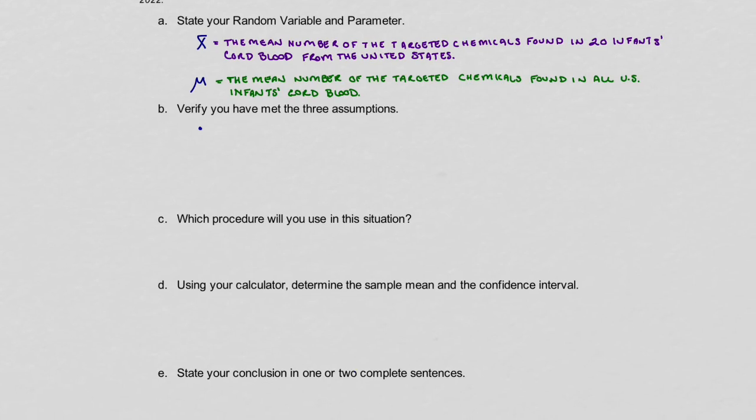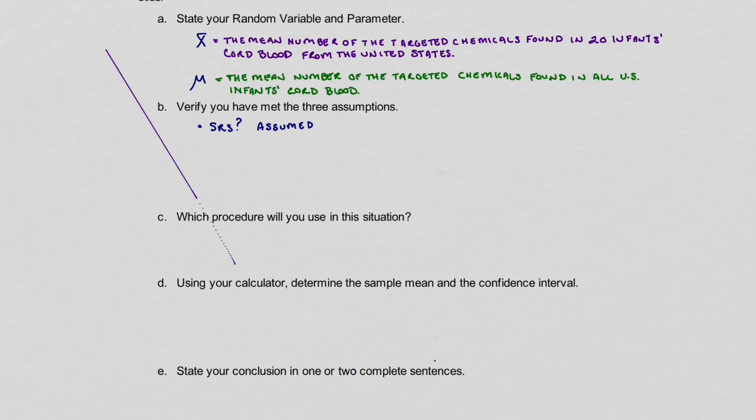The first one that I want to look at is, am I working with a simple random sample? Or in other words, we're going to abbreviate that to SRS. And what we're going to have to say here is we're going to assume that this is a simple random sample because it's not stated in the narrative, just that they had 20 samples of cord blood.